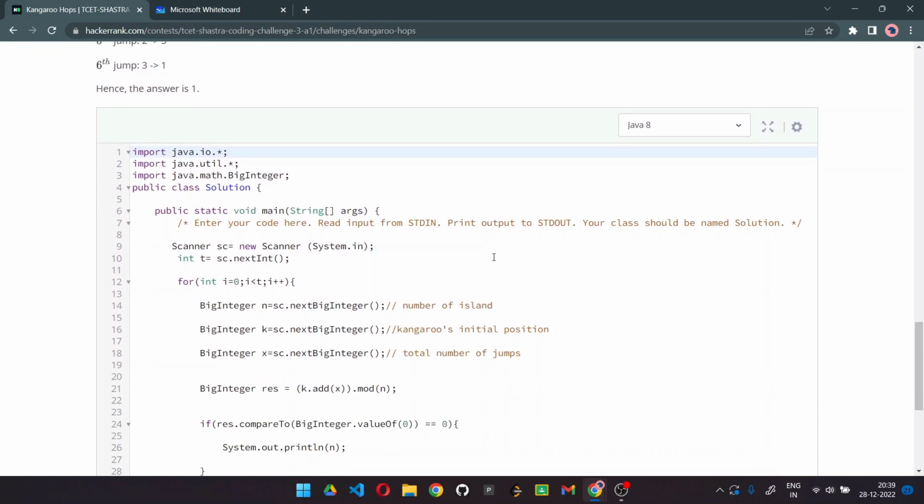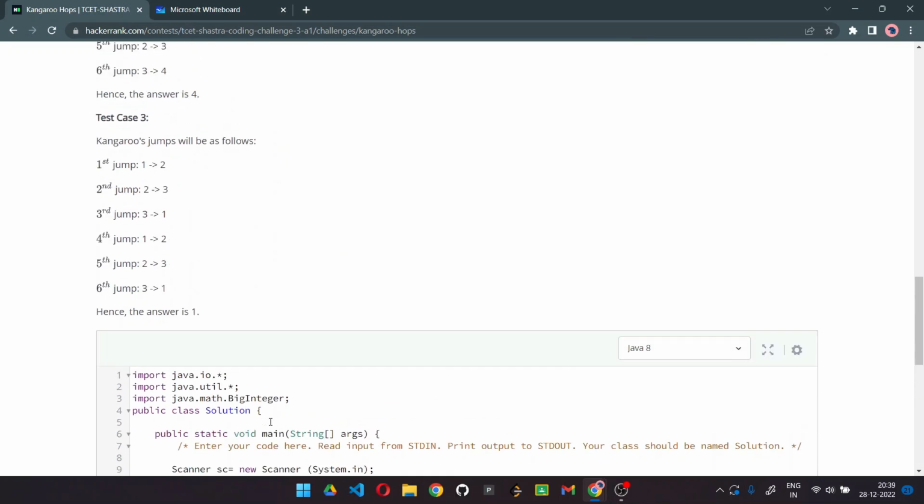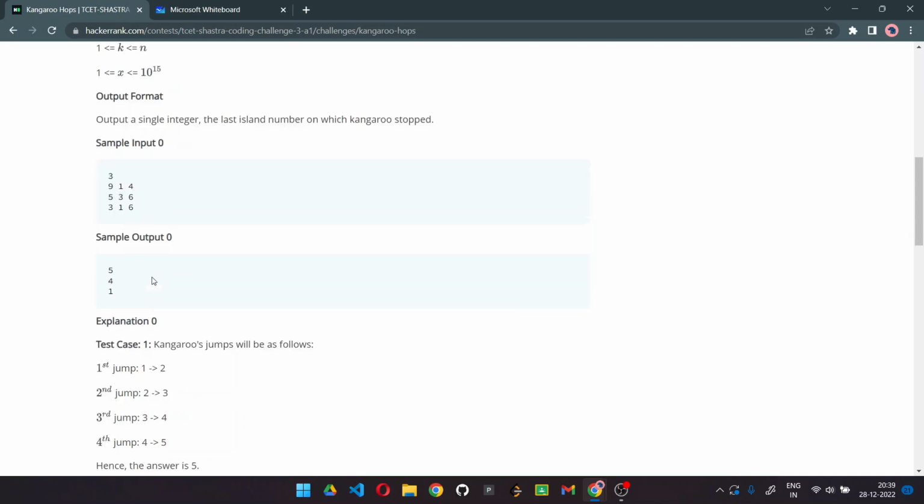As we all know, we simply have to take the standard input output format. Here we have taken the Scanner class, and first of all T, which represents the number of test cases, and we are running this code T times in order to cover each test case. In this case, we have T as 3, and for each test case we run this code.